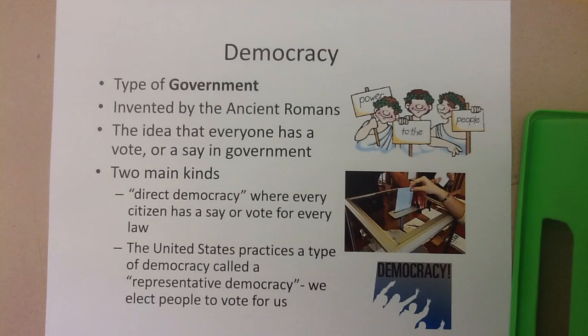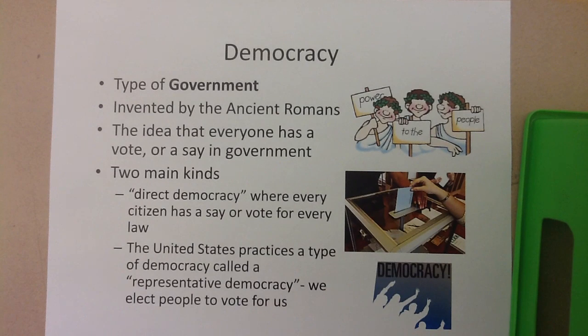So in a direct democracy, if a law is going to go up for a vote about new street signs in a town, every single citizen would have the opportunity to vote. The second type that you need to know is called a representative democracy, which is the type that the United States has. In a representative democracy, what happens is the citizens elect individuals who will cast their votes for them. So when we have our elections for congressmen and representatives and president and different mayors, different members of our government, we are choosing people to represent us and have our say through them.